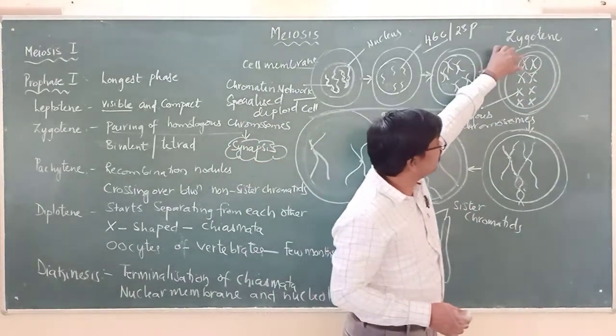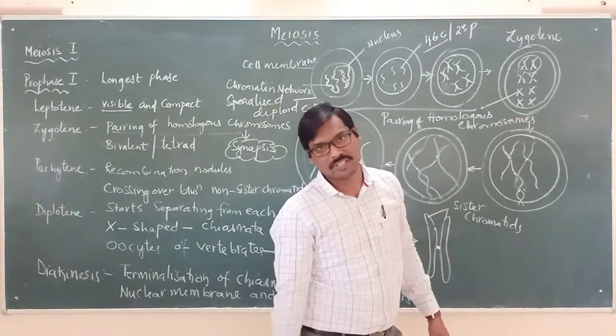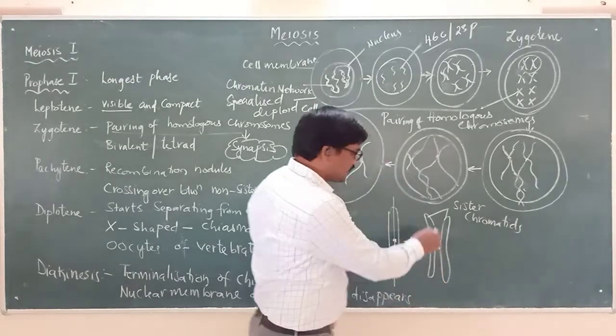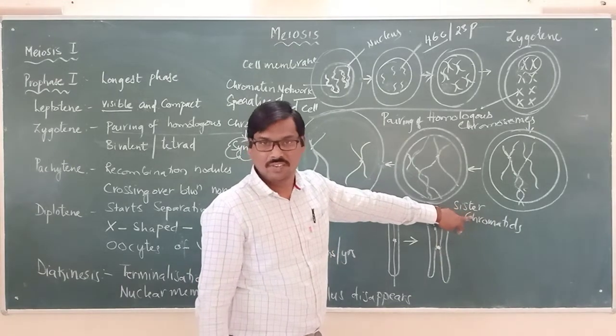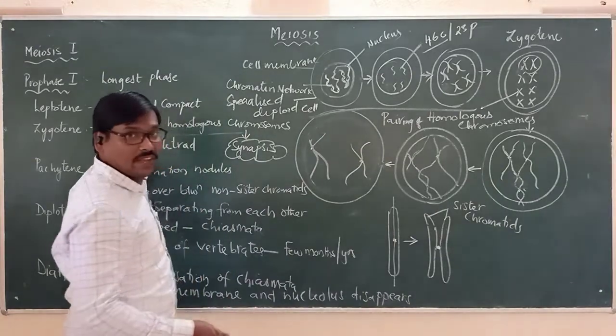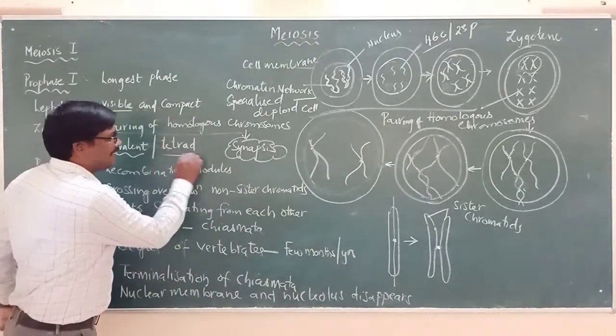Now once they are as pairs, how many pairs will be there here? 23 pairs of chromosomes will be there. But each chromosome has two arms, and these arms are called sister chromatids. Now we use two words, bivalent or tetrad.